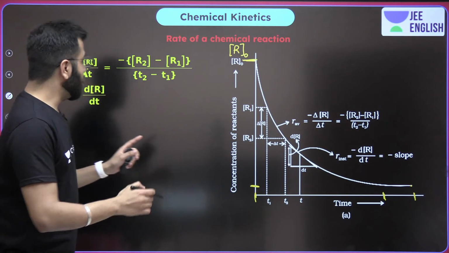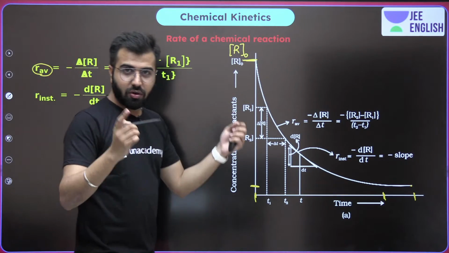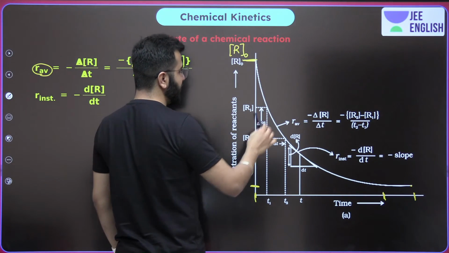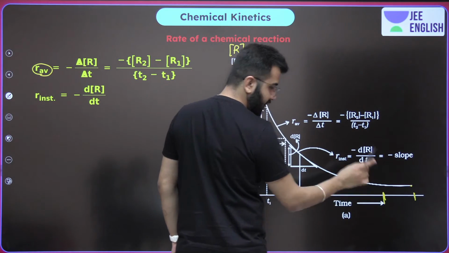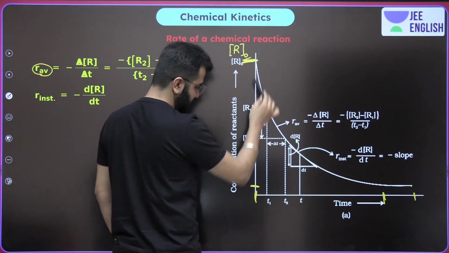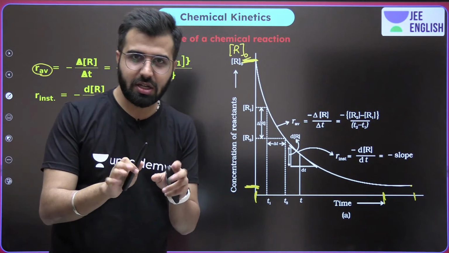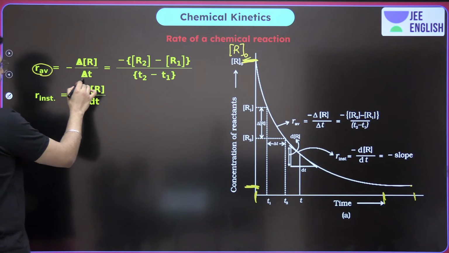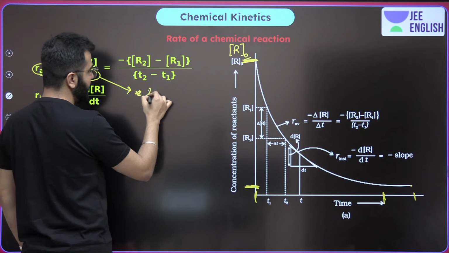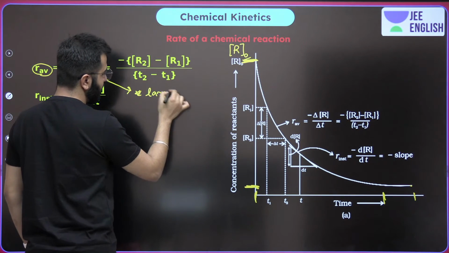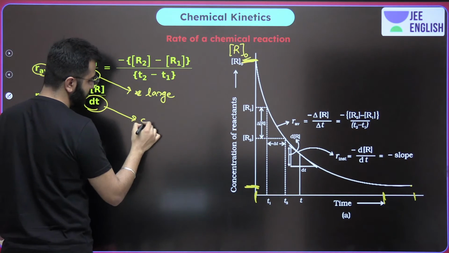So whenever we are going to talk about the average rate of reaction, what are we going to do? We are simply going to take, let's say, time 0, time 1 hour, and we will see how much the concentration entirely changed. In other words, the delta T that we talk about is big. The delta T values are large. When we talk about delta T values in the case of instantaneous, it's small.